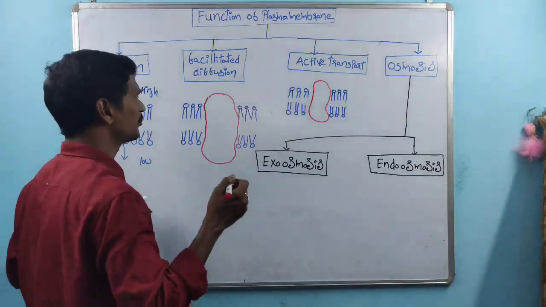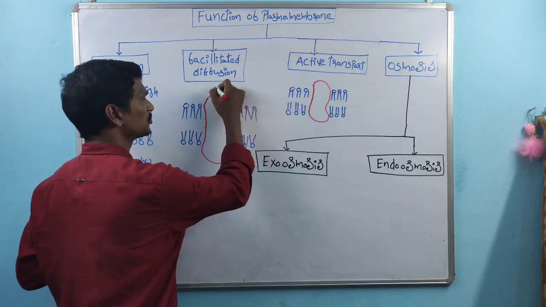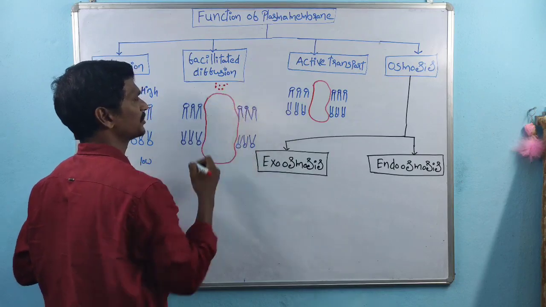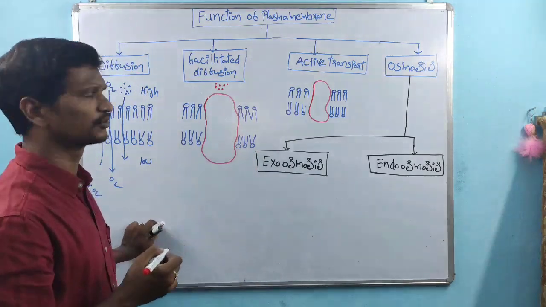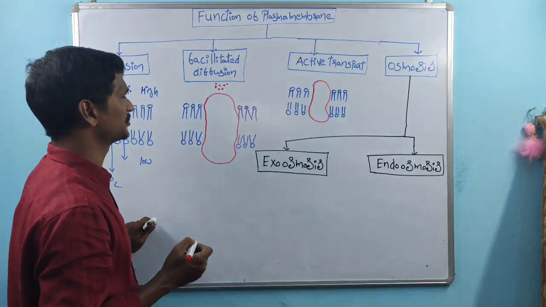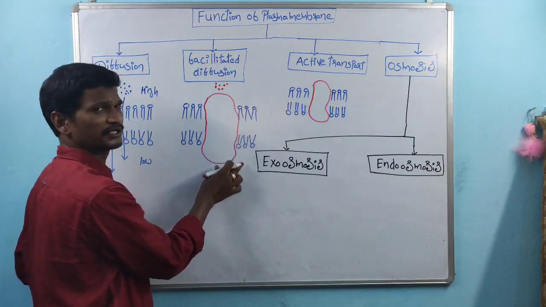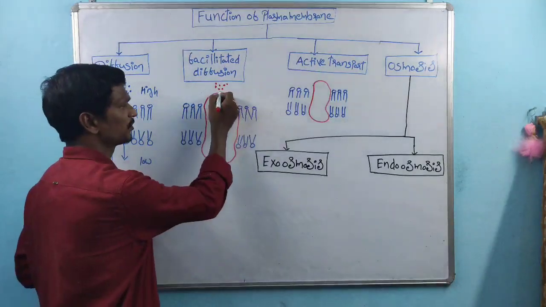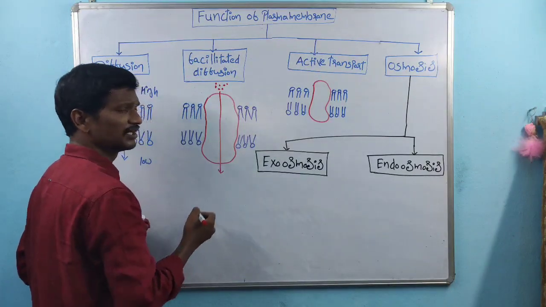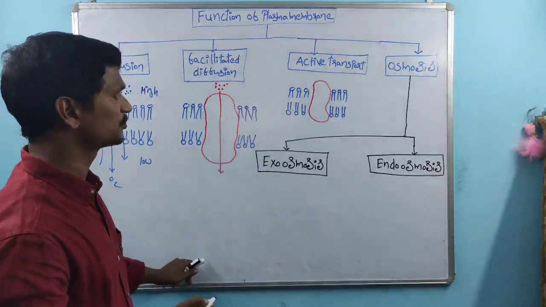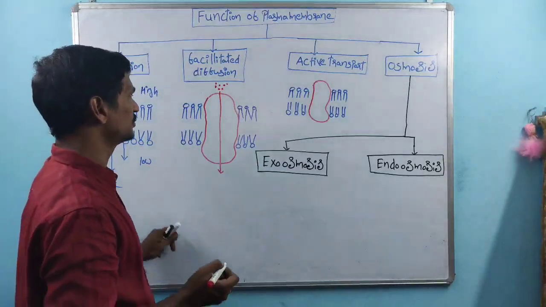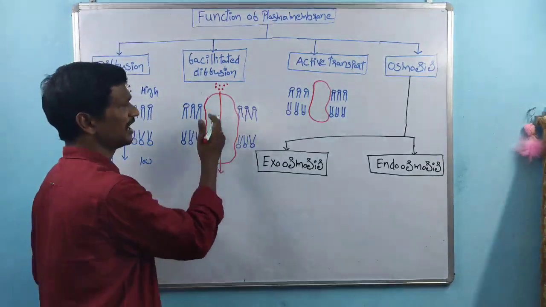Here facility means molecules are only transported through specific carrier proteins. So this is one of the proteins. Selective, specific proteins are required. Specific protein molecules are involved in the transportation of molecules. So here we can discuss like this.